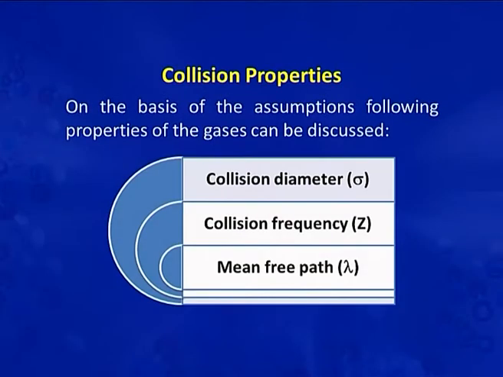Let us start with collision property. So, on the basis of all these three assumptions, following properties of gases can be discussed. First one is collision diameter, the symbol for this is sigma, and after that collision frequency, the symbol for this is capital Z, and mean free path, the symbol is lambda. Let us start with collision diameter.